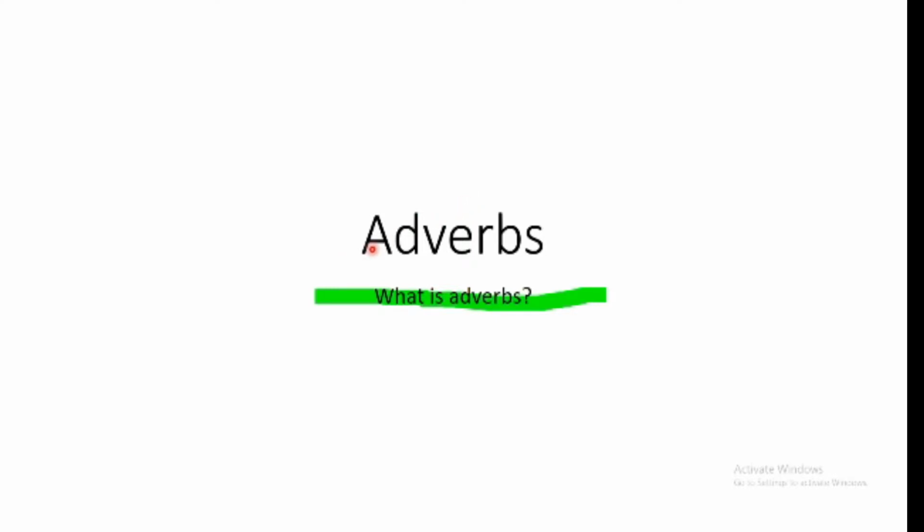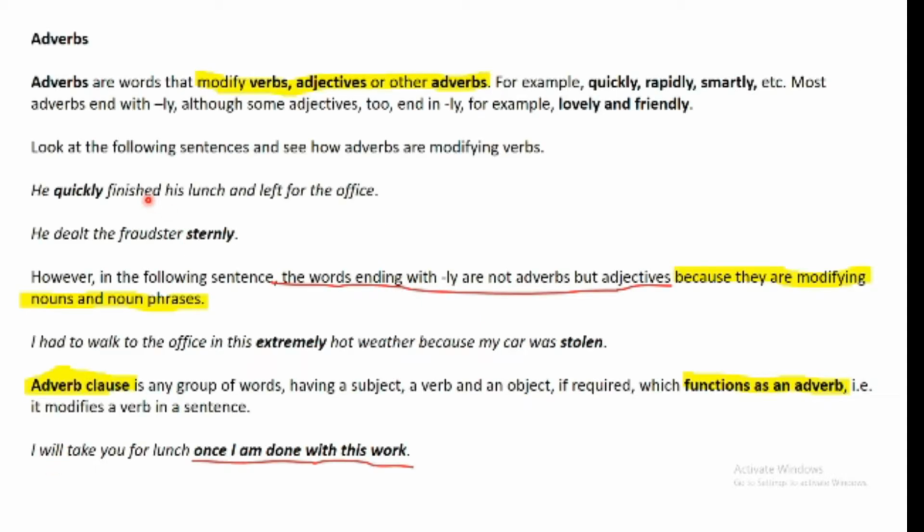In today's class, we will study adverbs. So, what is an adverb? Simply put, adverbs are words that modify verbs, adjectives, or other adverbs. So, they're modifying three things: verbs, adjectives, or other adverbs. In most instances, they will be modifying verbs only, and in some instances, they will be modifying adjectives and adverbs.